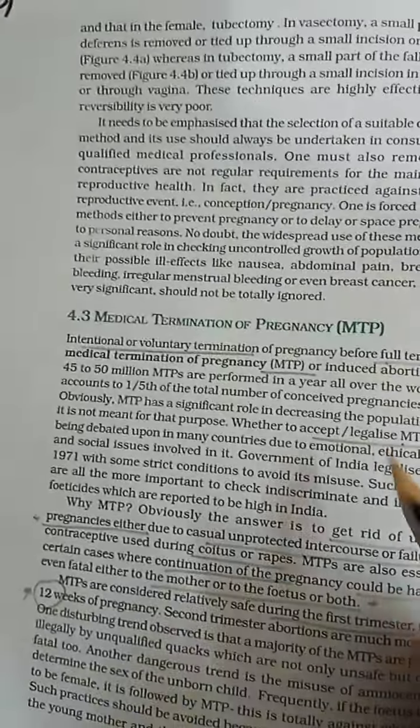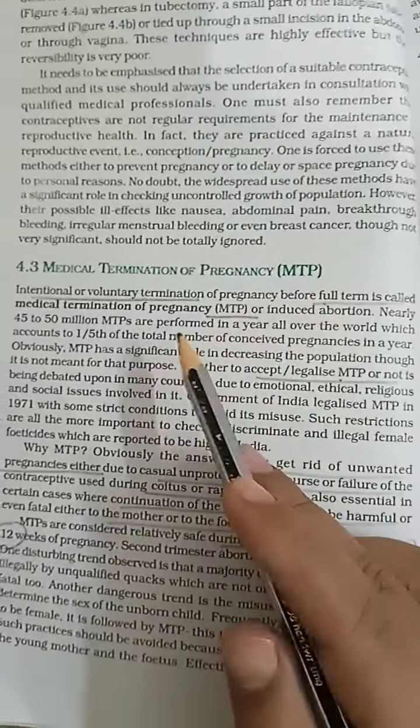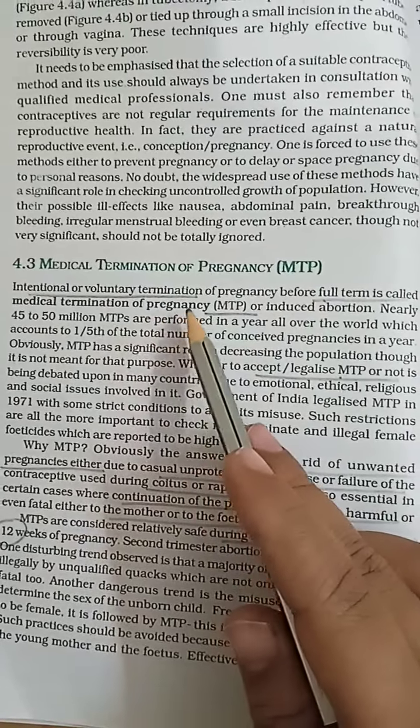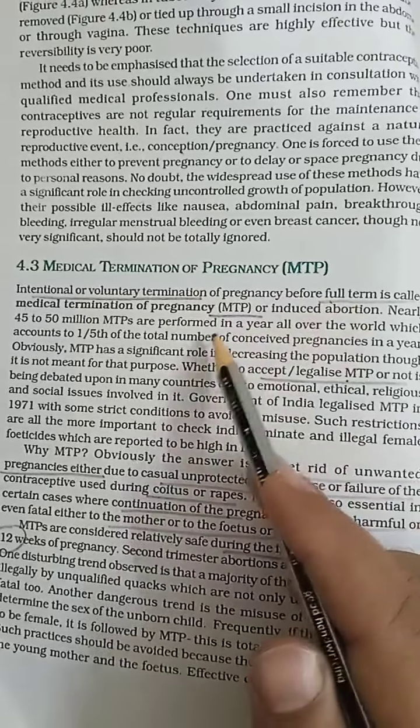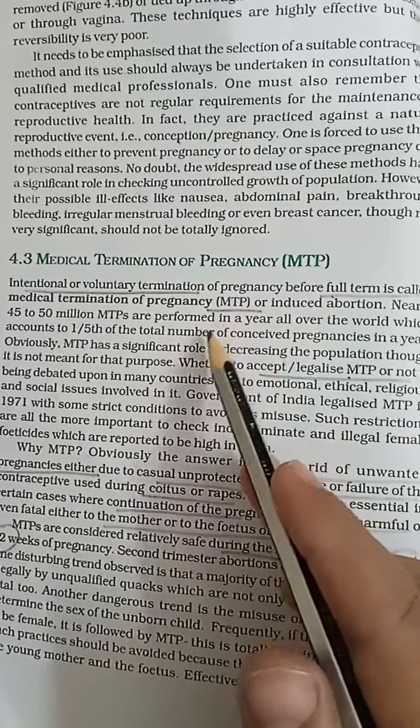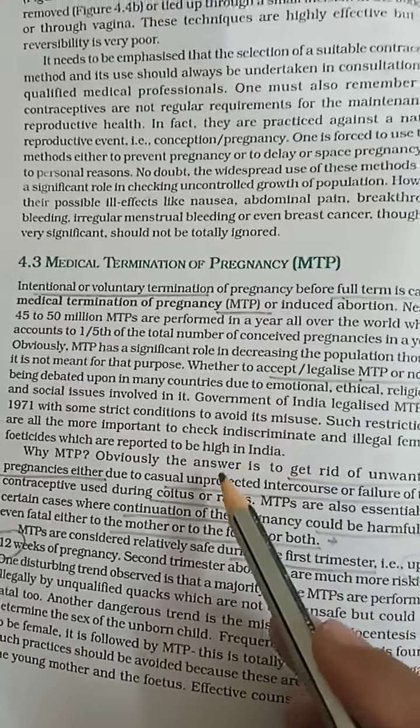Next one is MTP, medical termination of pregnancy, also called intentional voluntary termination of pregnancy before the full growth of the child. MTP is effective up to the first trimester, that means up to 12 weeks.